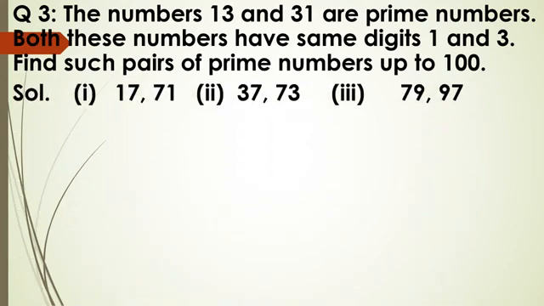Both are prime numbers and both have the same digits. 37 and 73. Both are prime numbers and both have the same digits. 79 and 97. Both are prime numbers and both have the same digits.